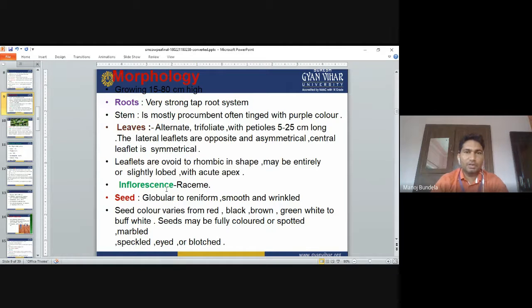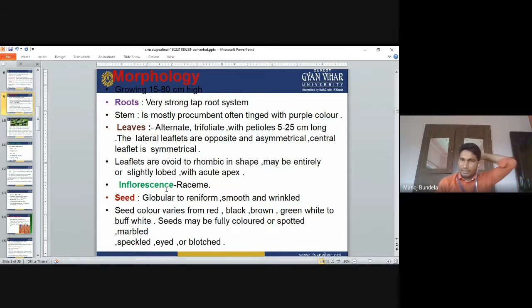Morphology: the height of the plant is 15 to 80 centimeters. It has a very strong taproot system. The stem is mostly procumbent, often tinged with purple color. The leaves are alternate, trifoliate, with petioles 5 to 25 centimeters long.